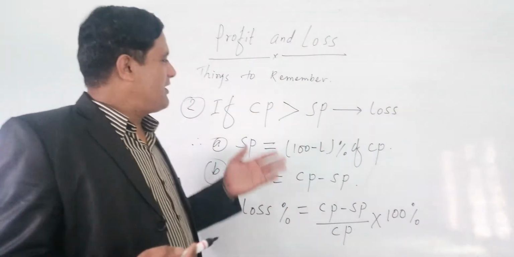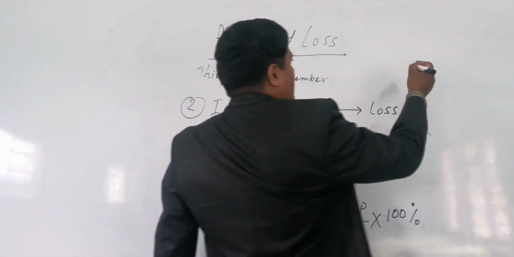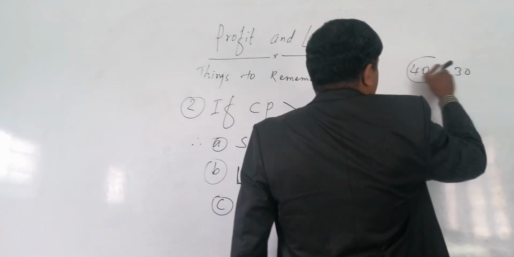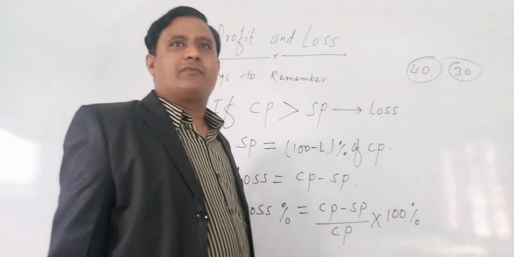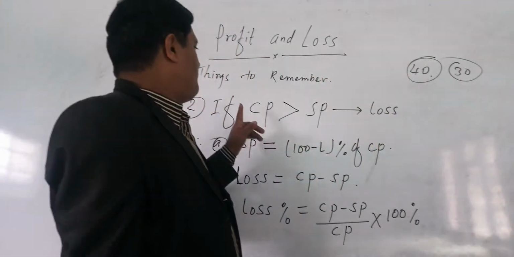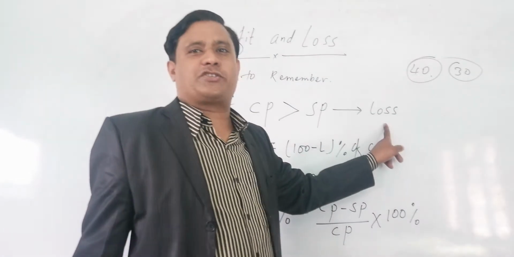The cost price was 40 and the selling price is 30. Which one is greater here? Here the cost price is greater. In that condition, if the cost price is greater than the selling price, there is a loss.